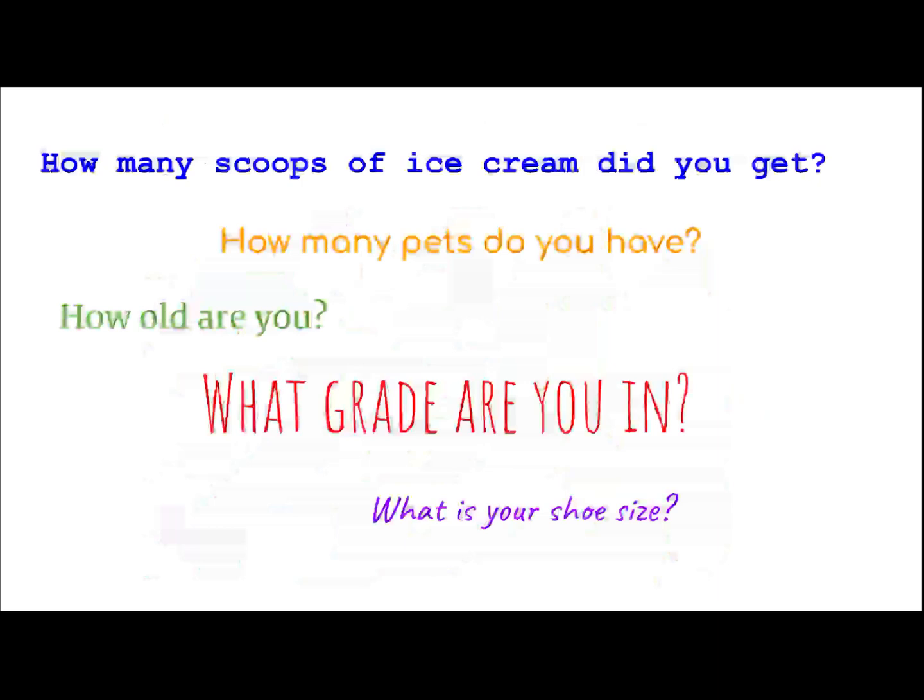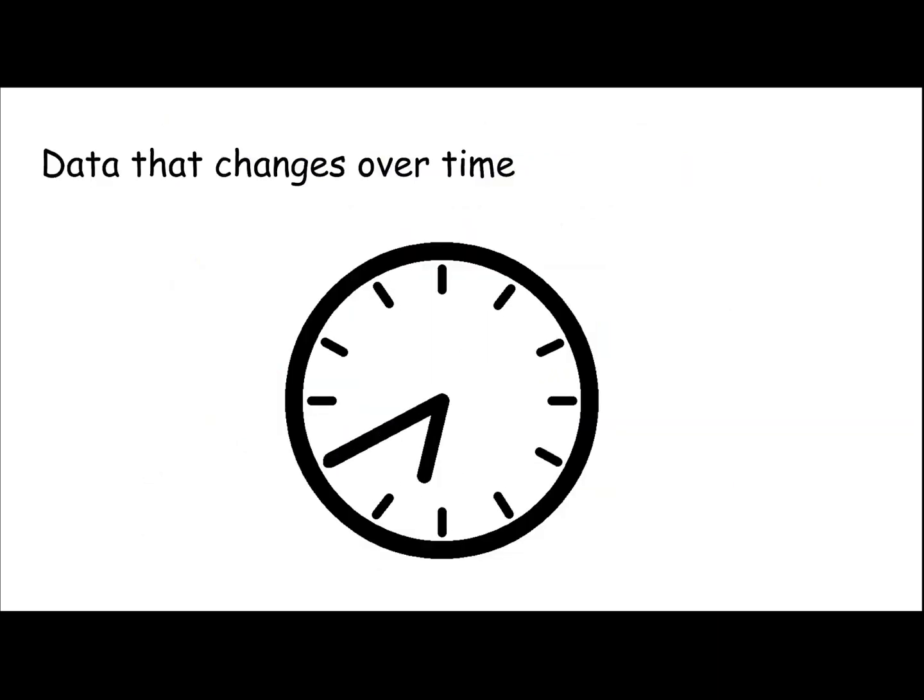So you could also ask, how many pets do you have? Again, you have to answer with a number, so that is numerical. Not what kind of pet you have, but how many. So questions that start with how many or how old, where you have to answer with a number, is numerical data. And now in 5th grade, we are adding on another category, and it's just data that changes over time.